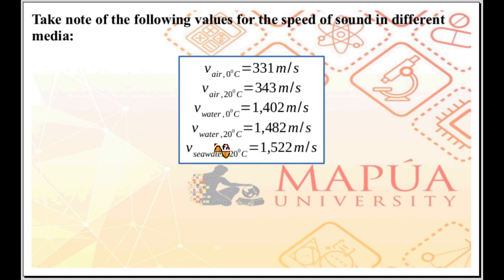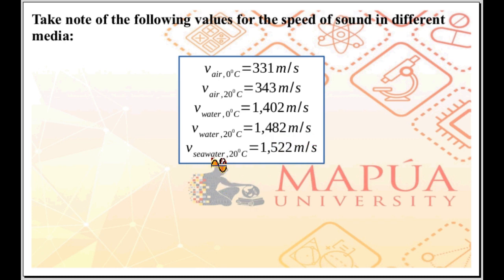Water is also a common medium. You have speed of sound in water. At 0 degrees Celsius, you have 1,402 meters per second. Change the temperature from 0 degrees Celsius to 20 degrees Celsius. The speed of sound in water changes to 1,482 meters per second.